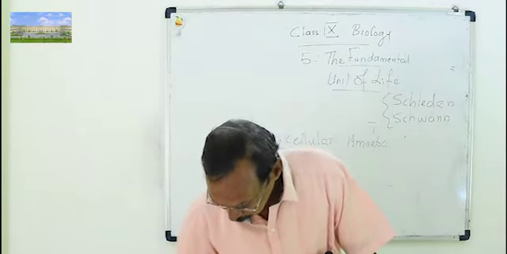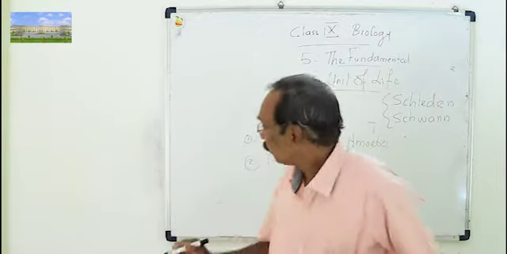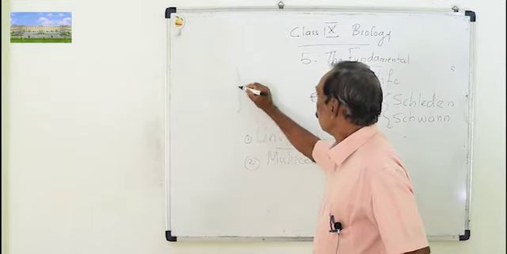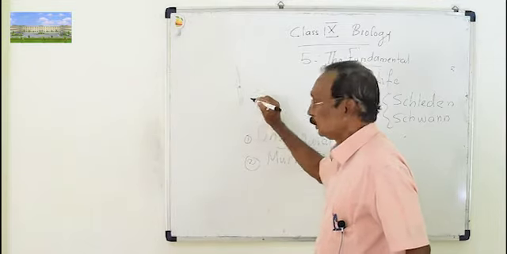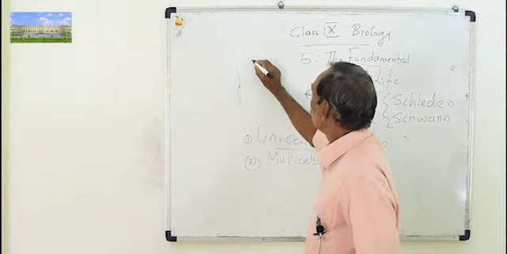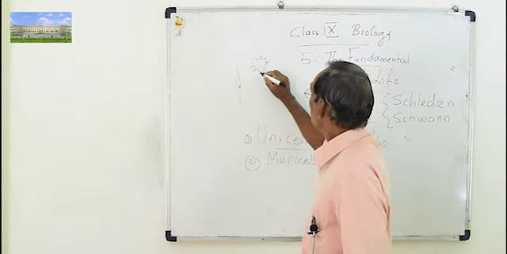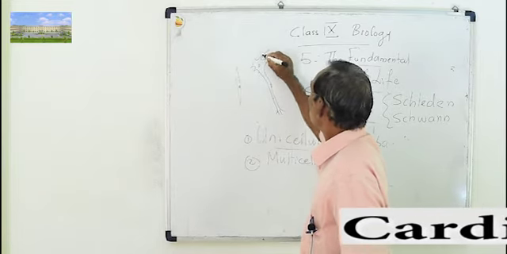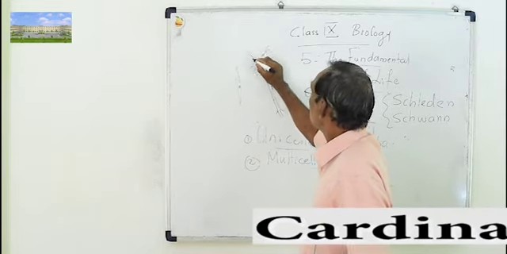nerve cells. Diagrams are given in the textbook. You can see the muscle fiber shown in the textbook, and the spindle shaped muscle fiber diagram is there. Then a nerve cell is also given in the textbook as an example. In multicellular organisms, different types of cells are there. This nerve cell diagram is given in the textbook.